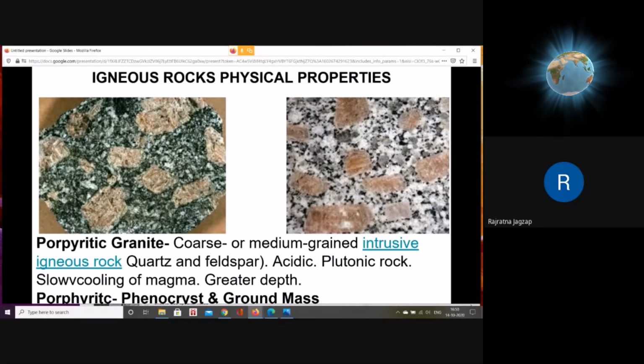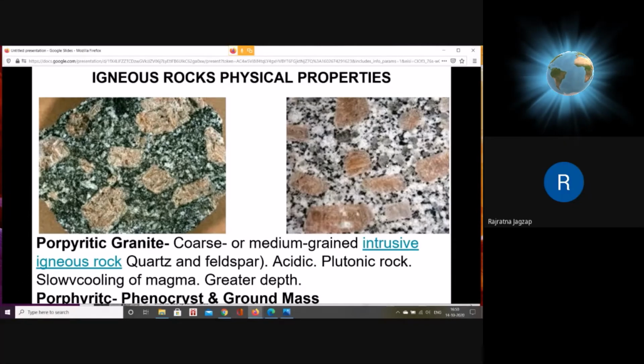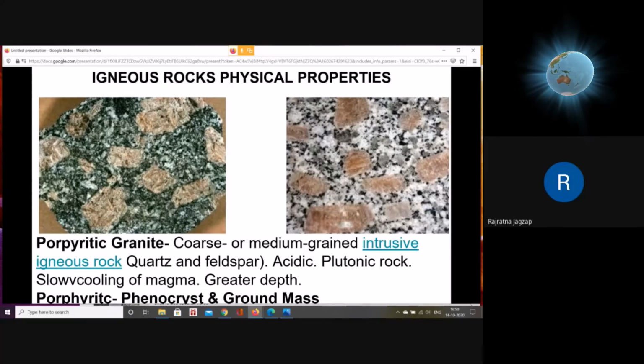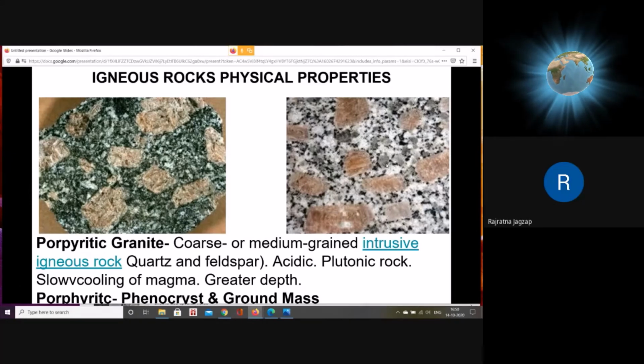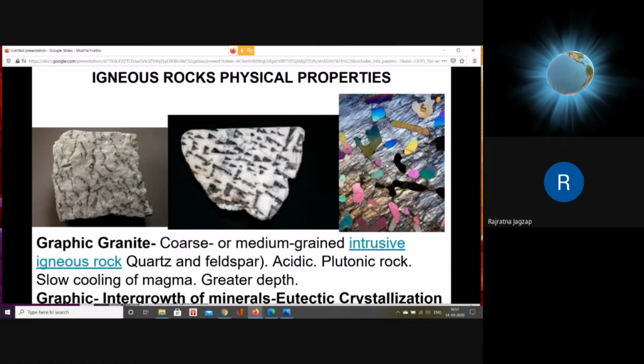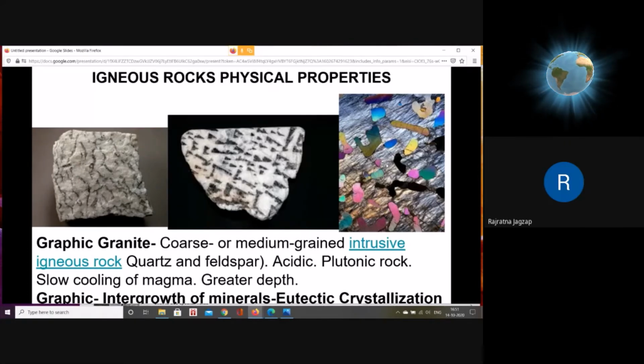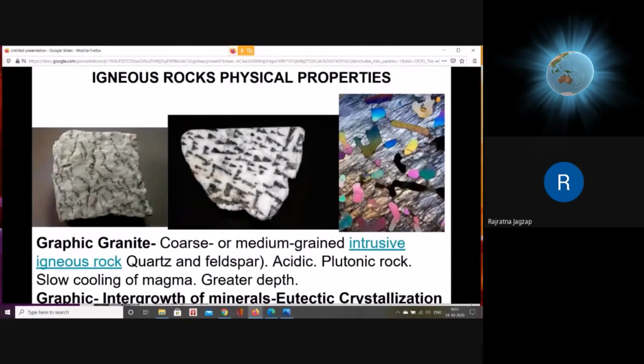So this is another photograph of phenocryst, showing the groundmass surrounding it. The collective effect is called porphyritic. It is seen in granite, that's why the name is porphyritic granite. The third example is graphic granite. Graphic is the term used for the appearance of the rock which shows some design like written script.